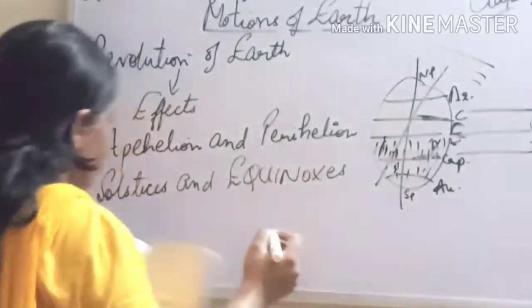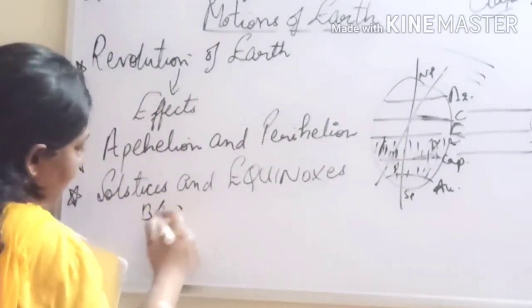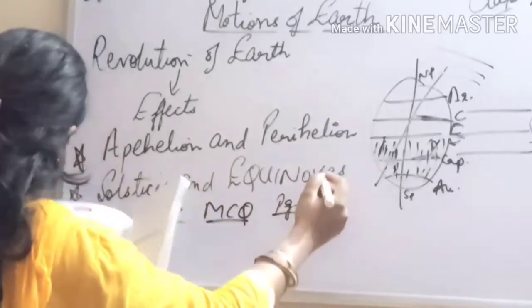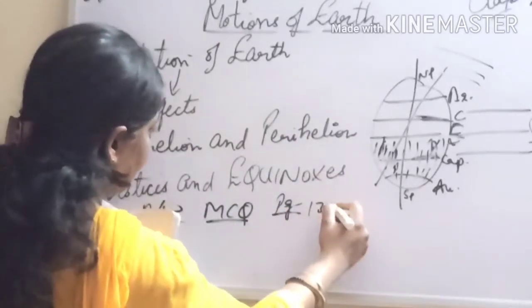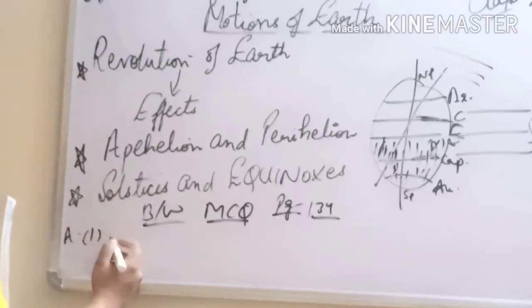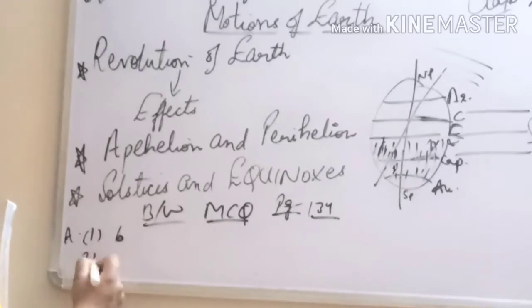So let's come to bookwork now. This is a multiple choice question on page number 134, Exercise A. Coming to the first one, it is option number B according to your book.